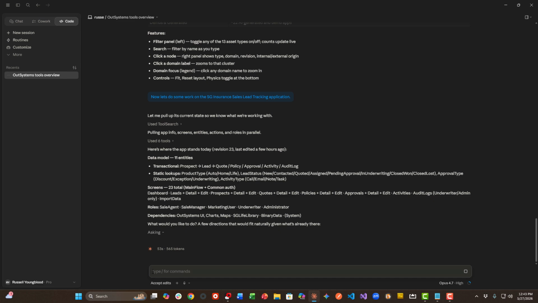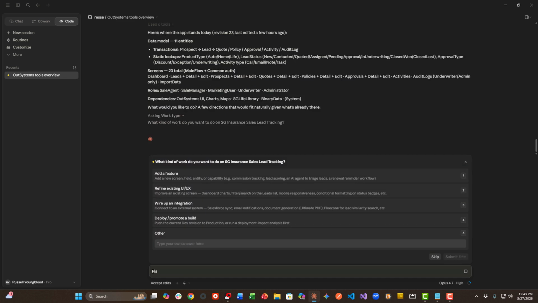Once it does, it's going to bring back a good bit of information, the data model, the screens, all the roles. And the first thing that I want to do before we proceed is make sure that we do have the maps component in this application. So I'm going to write a prompt to verify that the OutSystems map component is available, and we'll let Claude do its work on that.